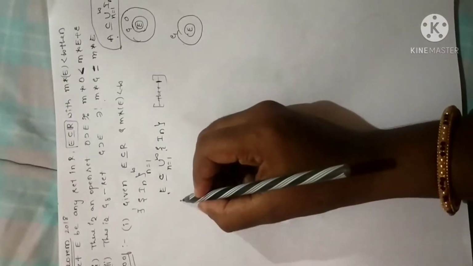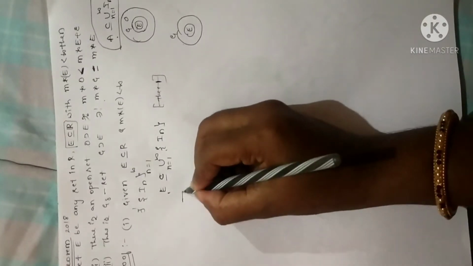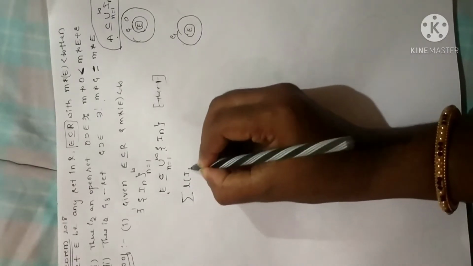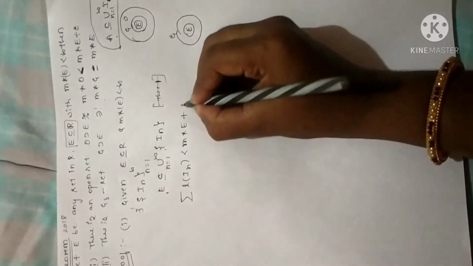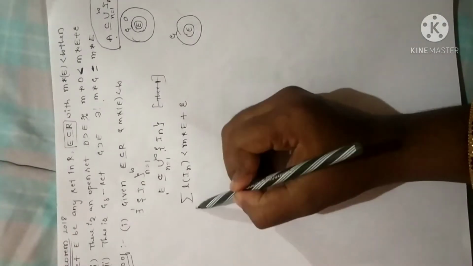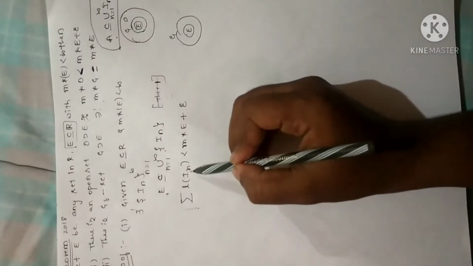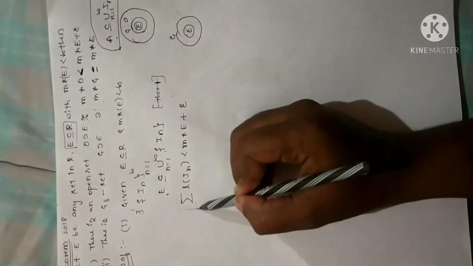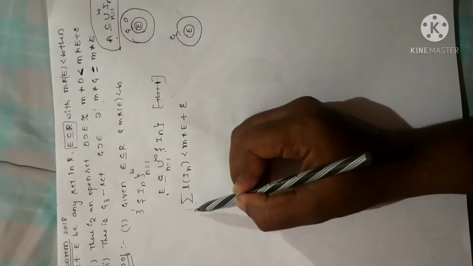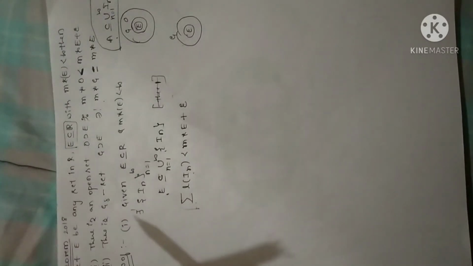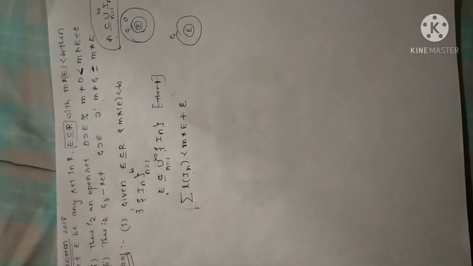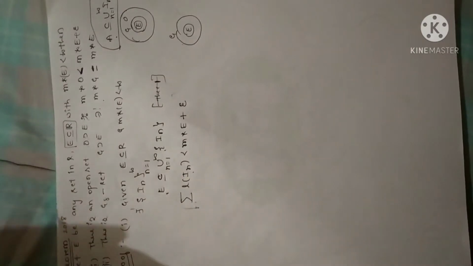And while proving the translation invariant property of outer measure, I gave this statement that the summation of lengths of intervals is less than measure of any open set plus epsilon. We have already proved this. You just go to the theorem of the previous session where I proved the translation invariant property. So as per the property, there exists an epsilon greater than 0 such that the sum of lengths of In is less than measure of E plus epsilon. You can go through the notes that I have already given. So by that property I can write like this.